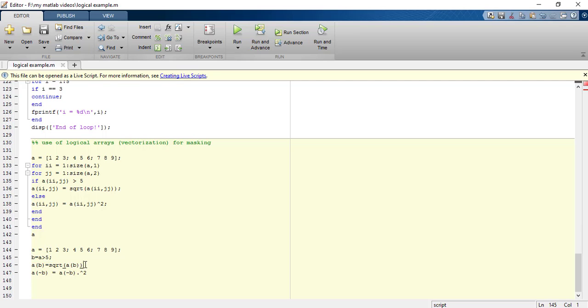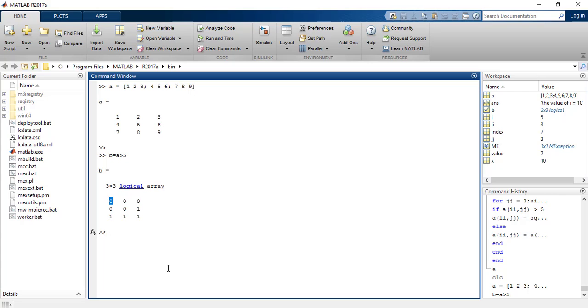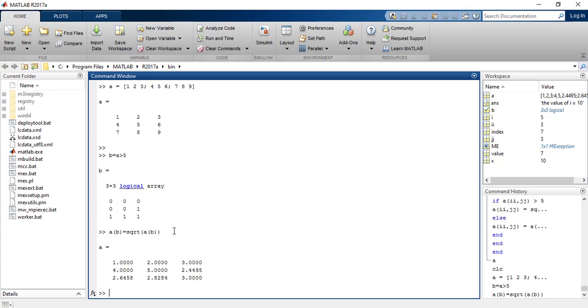Now I can write this statement, right? What this will do is it will square root all the elements of A where the value of B is true. So whichever place B holds 1, those numbers will be square rooted and replaced. So these are the places where B had 1, right? So these numbers are square rooted.